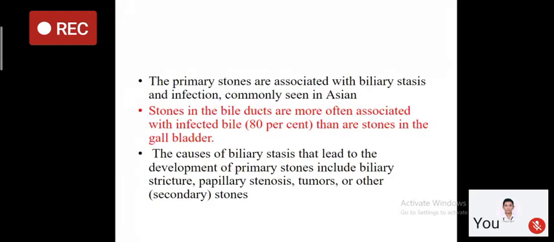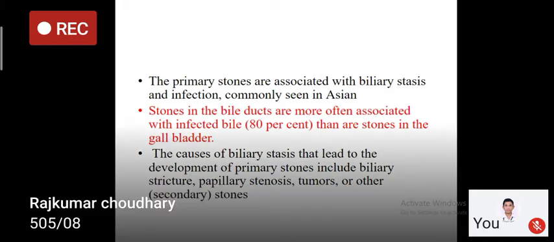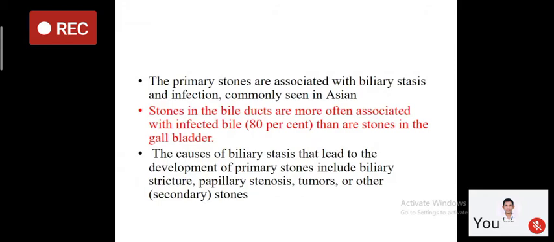So what are the causes of biliary stasis? The causes of biliary stasis include biliary stricture, papillary stenosis, tumors, or other stones like secondary stones which have traveled from the gallbladder to the CBD and have led to obstruction in the CBD, leading to biliary stasis and then formation of primary stone. So there can be primary stones as well as secondary stones in the same patient, right?